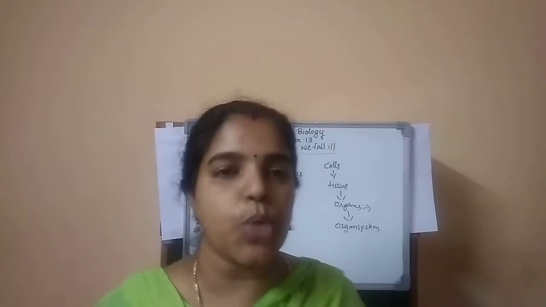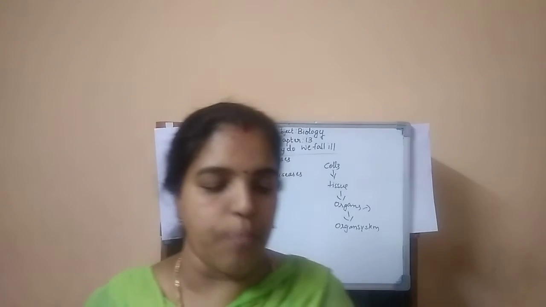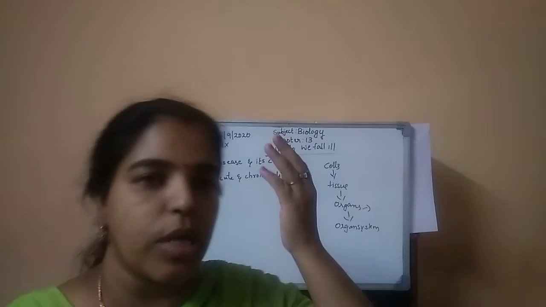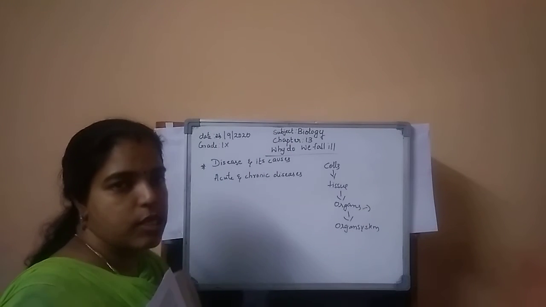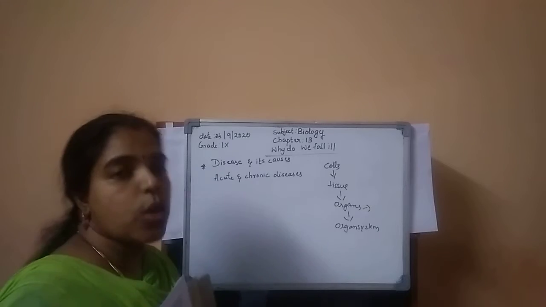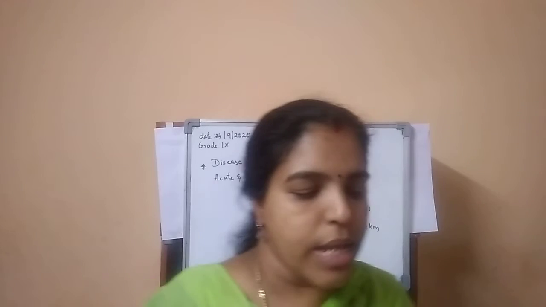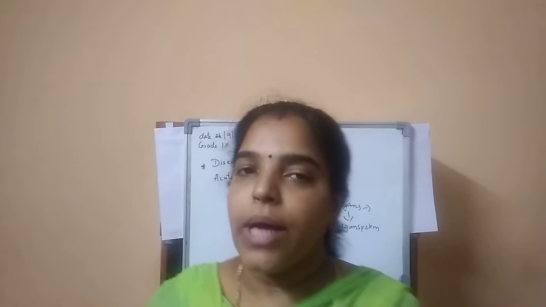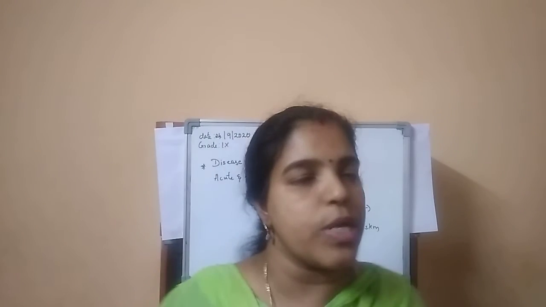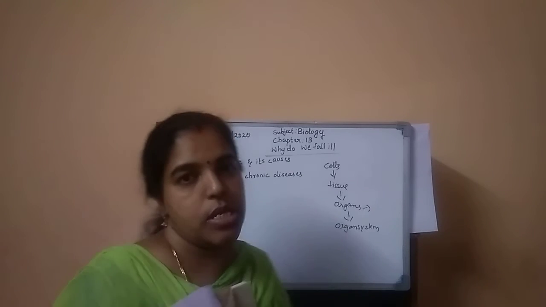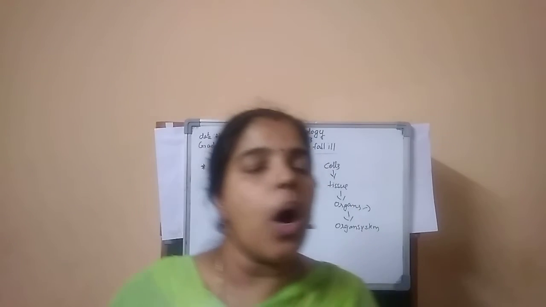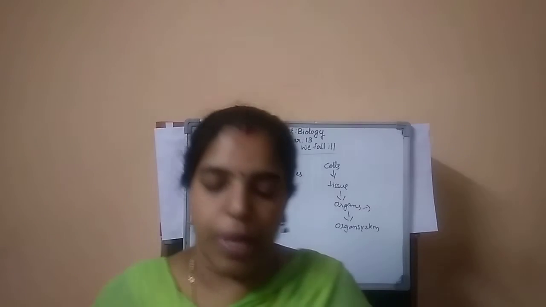Other ailments can last for a long time, even the whole lifetime, and are called chronic diseases. Yes, for a long time, maybe for the lifetime also. For example, cancer; mostly we can take it as the example of chronic diseases. An example of an infectious cause is elephantiasis, which is common in some parts of India. So now you are clear on the difference between acute and chronic diseases. Acute means a very short period of time, but chronic is for a long period of time, for a lifetime.